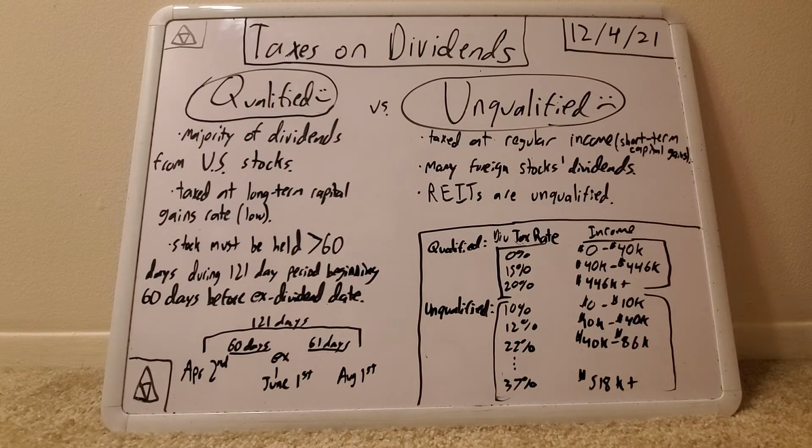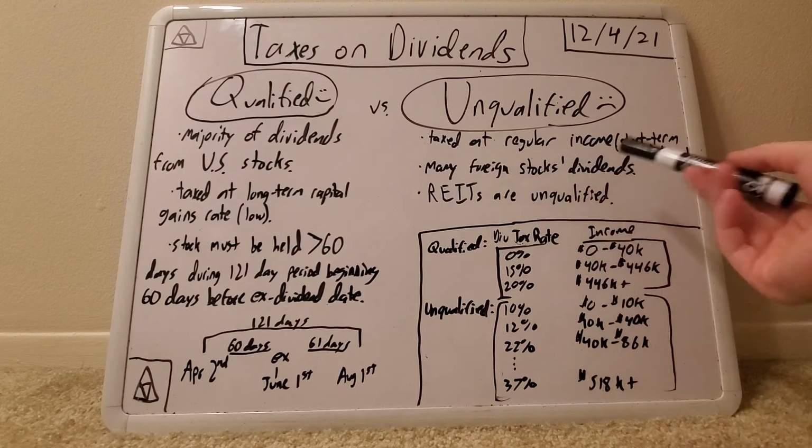And going over now to explain unqualified dividends. To start out, they are taxed at the regular income rate, which would be short-term capital gains. So this is your regular income tax bracket. It usually changes year over year, so it's not always going to be the same, but I have some tax brackets for 2021 data that I just looked up. We'll get to that in a second.